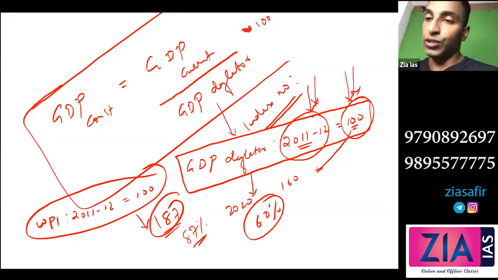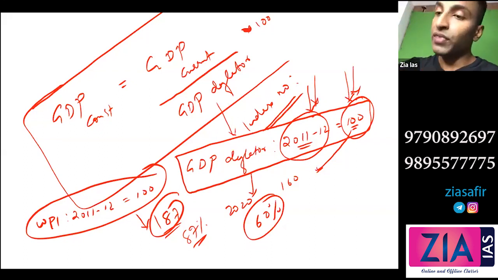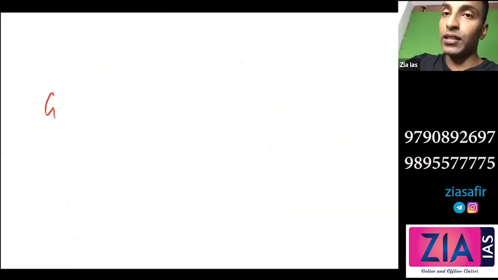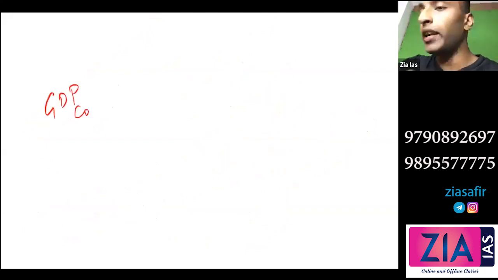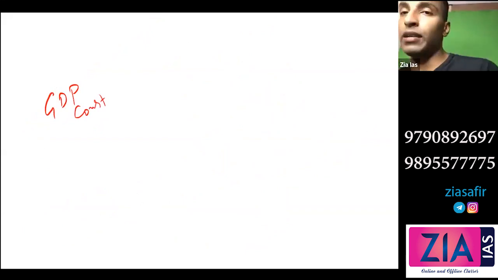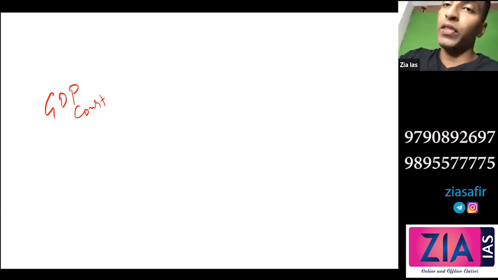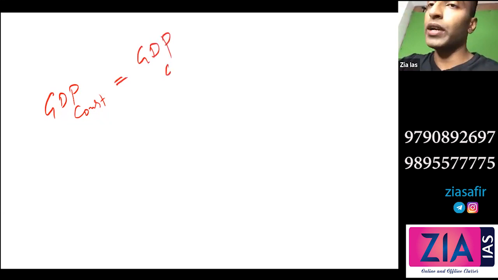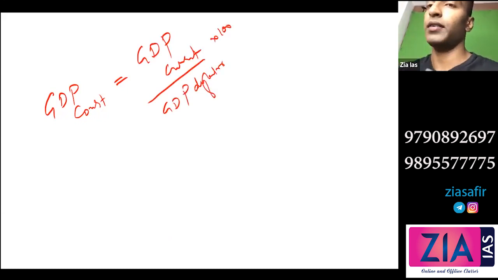Now you can understand. So basically to get GDP at constant price, that is what we need. And this GDP constant is what we call real GDP. GDP current is what you call nominal GDP. So you will get nominal GDP, that is GDP at current prices, from the market. What you need to do is divide by GDP deflator into 100.